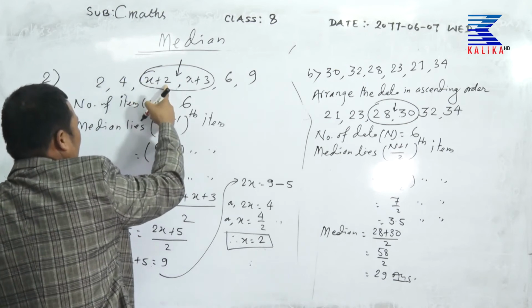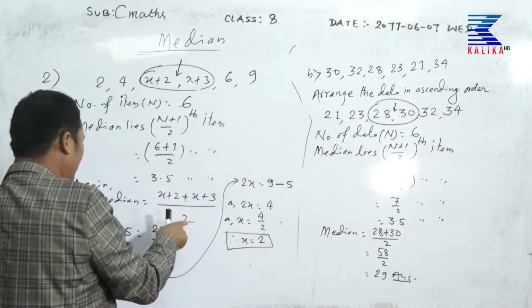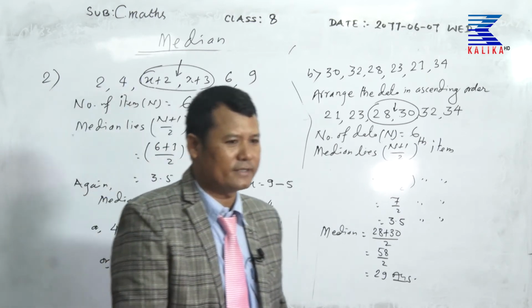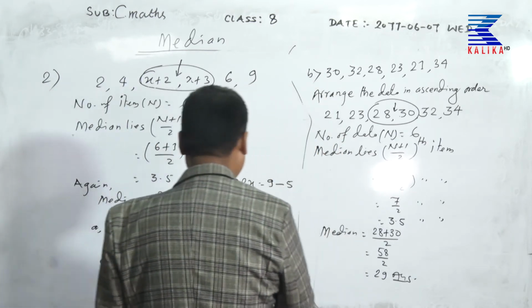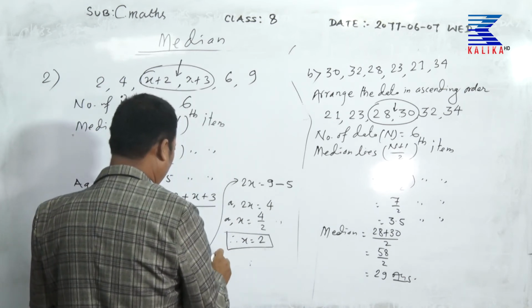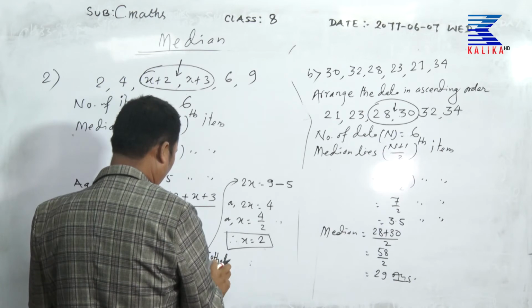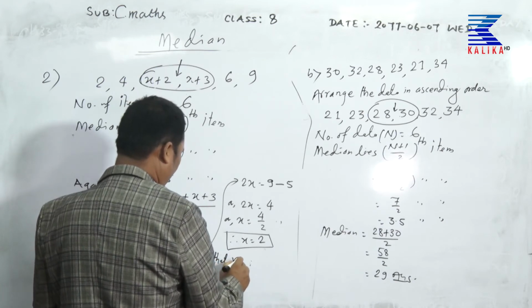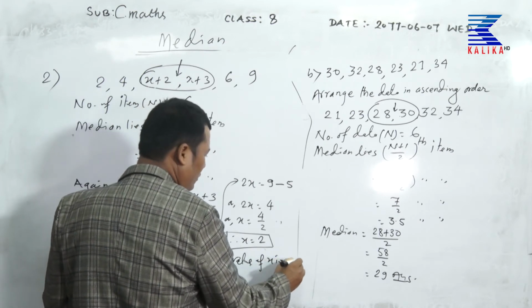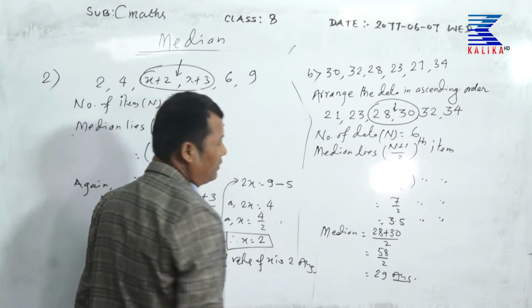So x plus 2 plus x plus 3 upon 2. Then cross multiply and the value of x is 2. Hence the value of x is 2. It is the required answer.